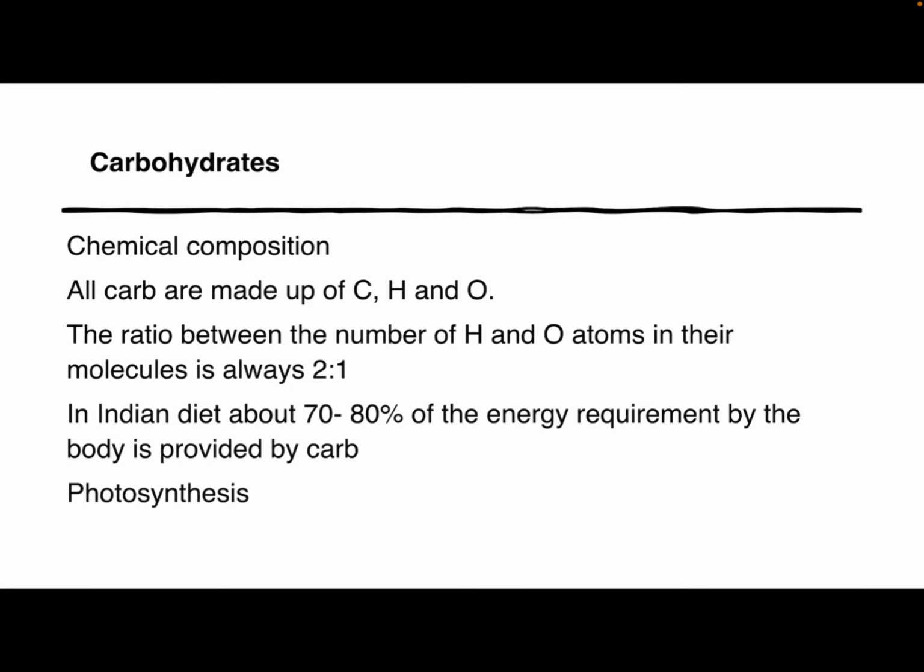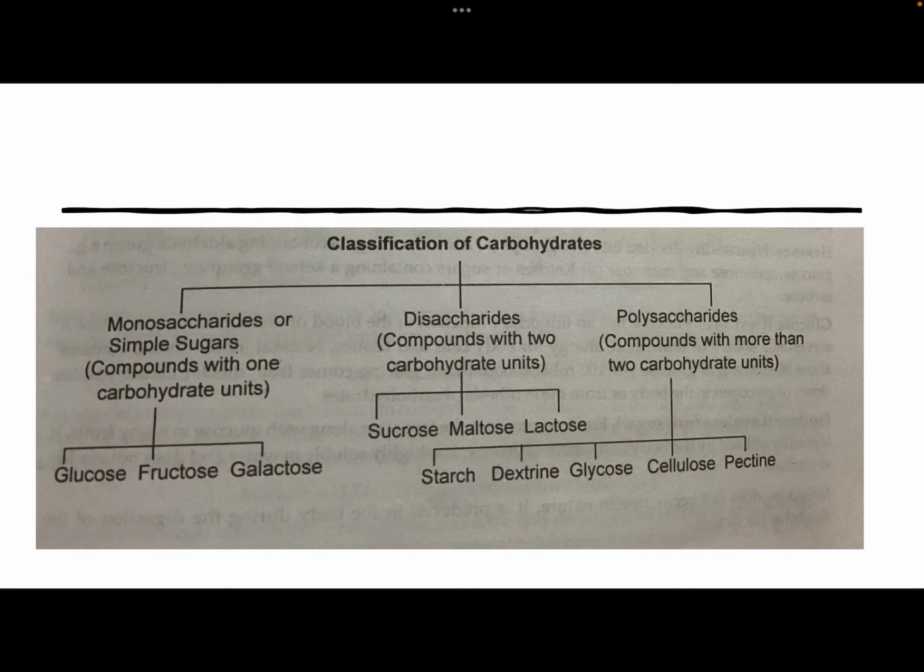The number of sugar molecules in each group of carbohydrate is indicated in this figure. It is divided into three parts: monosaccharides, disaccharides and polysaccharides. Monosaccharides are also known as simple sugars, and they have only one carbohydrate unit. Examples are glucose, fructose and galactose. Disaccharides have two carbohydrate units. Examples are sucrose, maltose and lactose. Polysaccharides have more than two carbohydrate units. Examples are starch, dextrins, glycogen, cellulose and pectin.